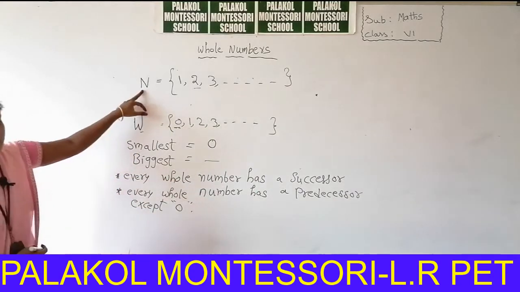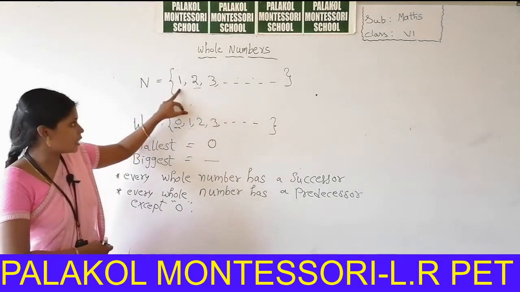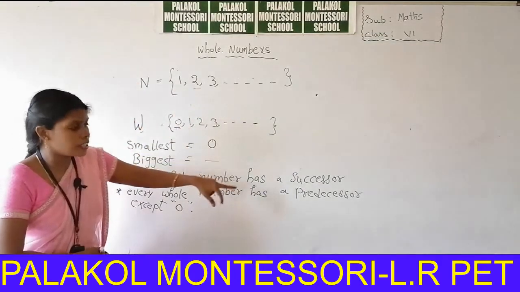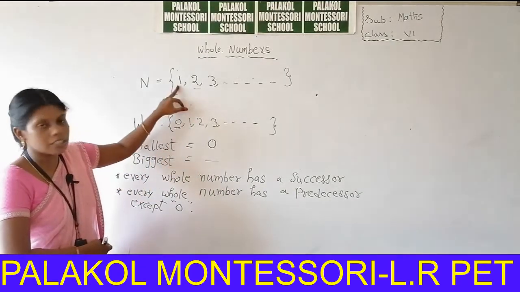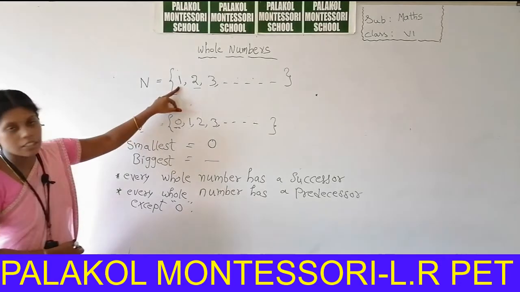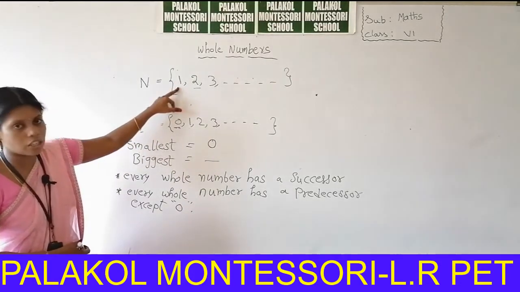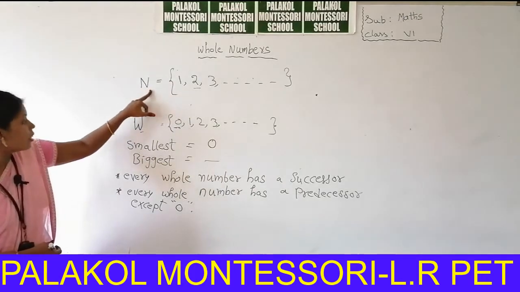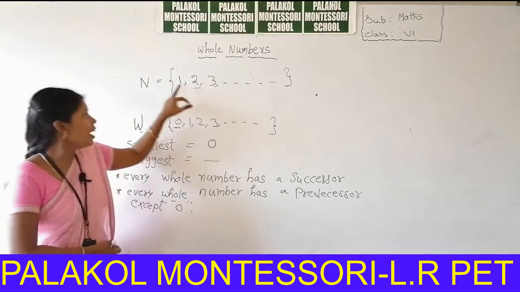So in natural numbers, every natural number has a predecessor except 1, because what is the predecessor? Predecessor means the number before that number. So what is the number before 1? 0. There is no 0 in the natural numbers. So in the natural numbers, every number has a predecessor except 1.